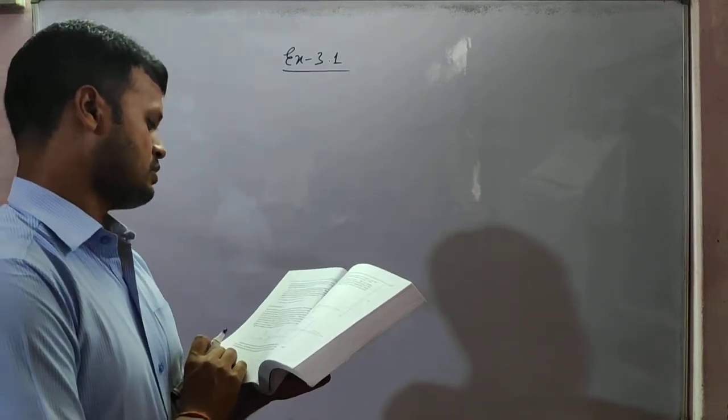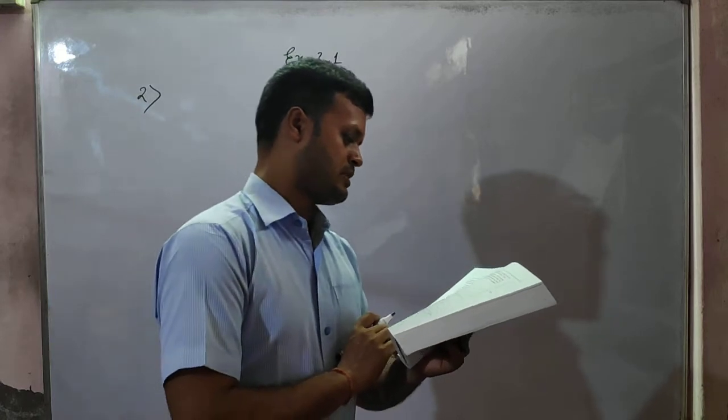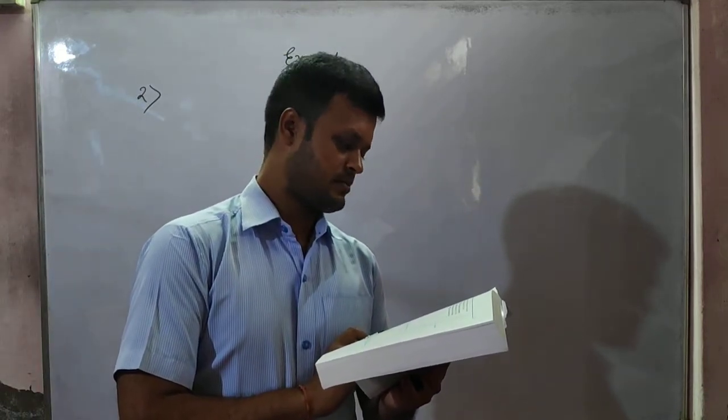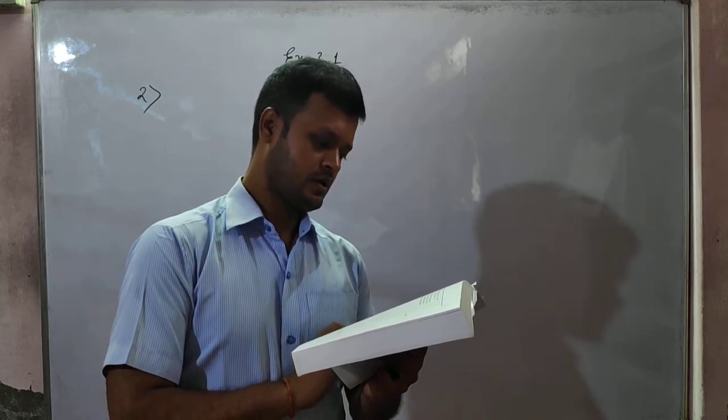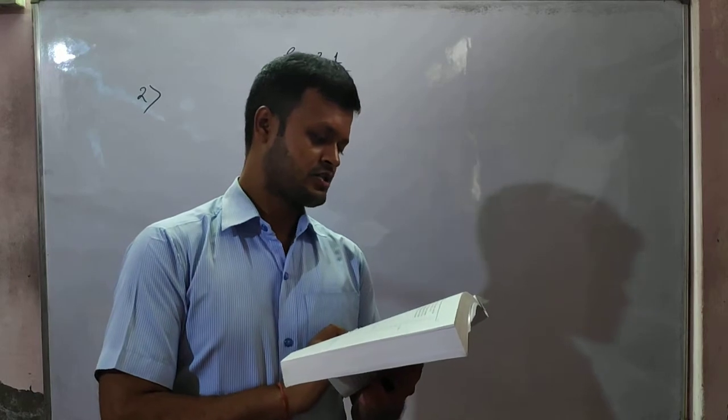Using 1 centimeter is equal to 200 meter, draw a model of the city. 1 centimeter means 200 meter. Draw a model of the city on your notebook. Represent the roads or streets by single lines.